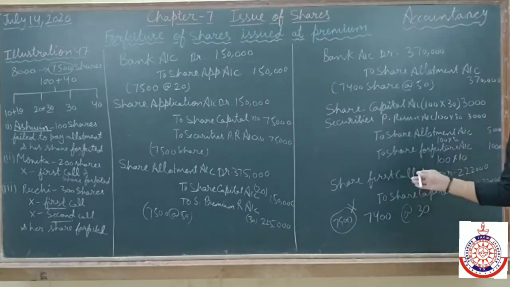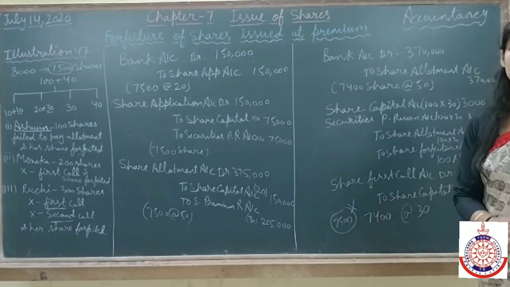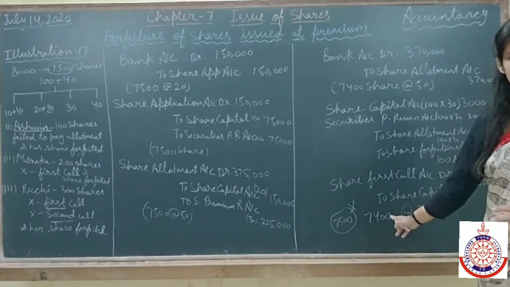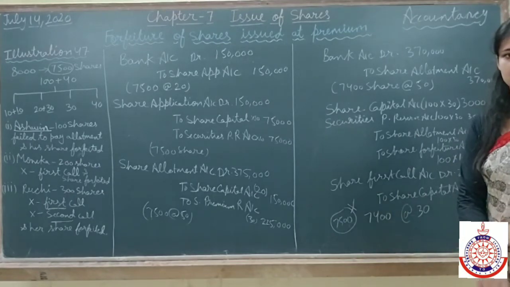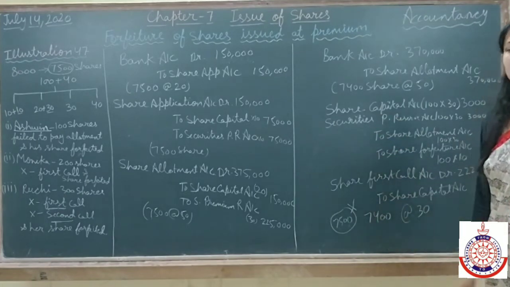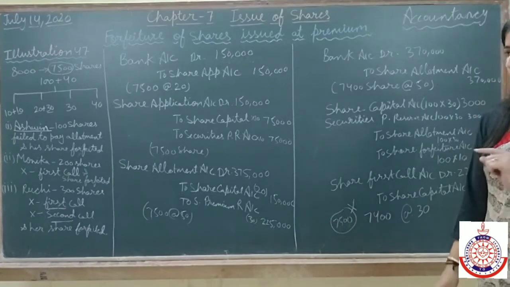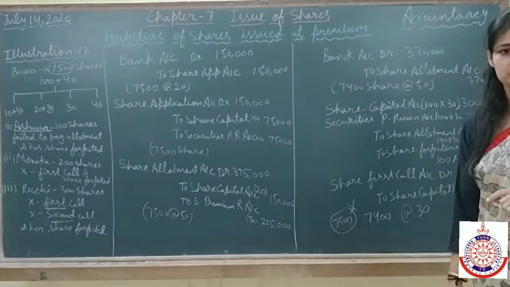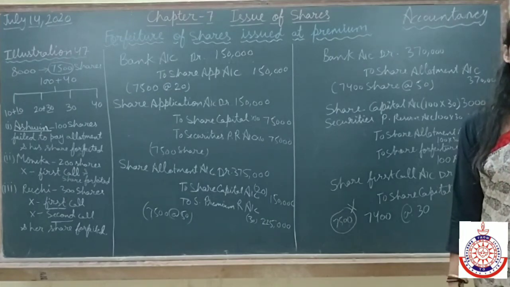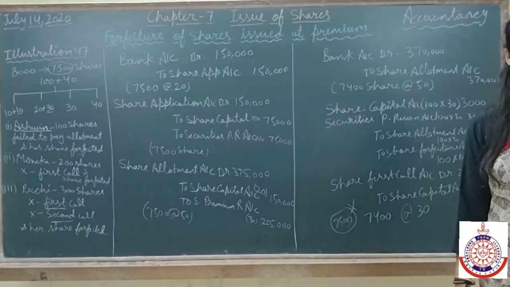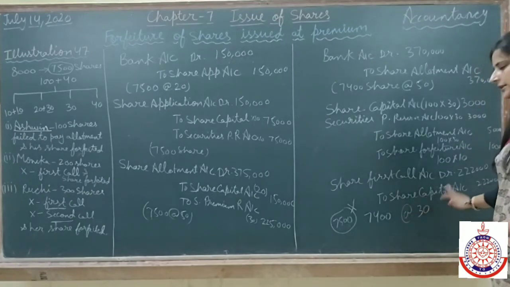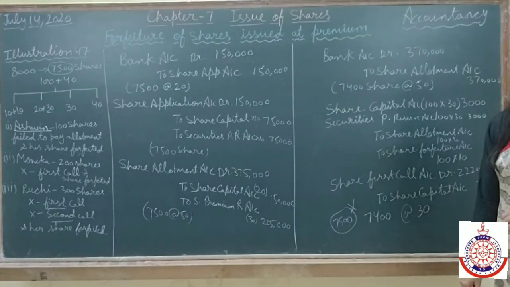As you all know, this share first call due entry is made to inform the shareholders to now pay for the call. When the amount is due on first call, then we make this entry. Out of the 7,500 shares, our 100 shares have been cancelled. The shares which are with Ashwin have been cancelled now. So we are not going to call money from Ashwin. We will call from other shareholders, that is 7,400 shares only at the rate of 30, 2,22,000.